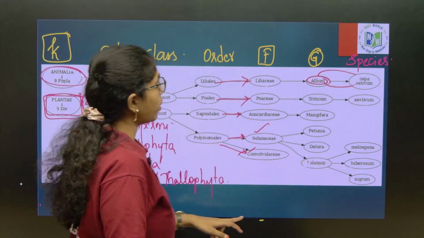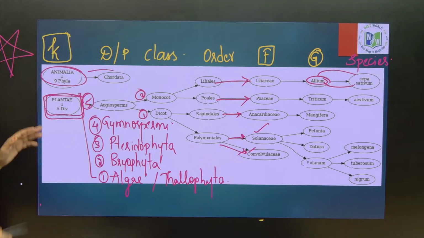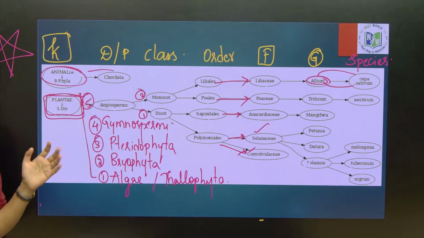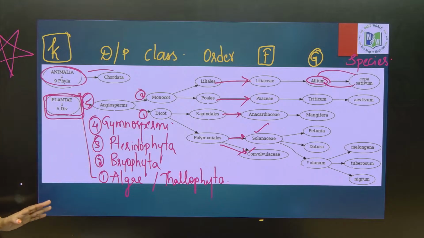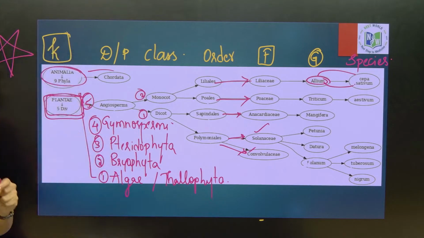Take down the chart, beta, very important. If you can remember this chart and the theory we have learnt, the definition of each category, then you can easily answer the questions, because most of the times that single question also comes from taxonomic categories only. Take down quickly.